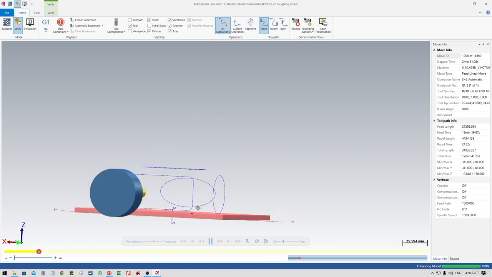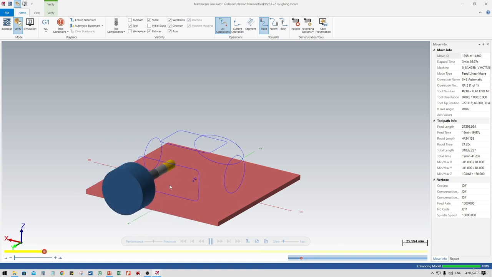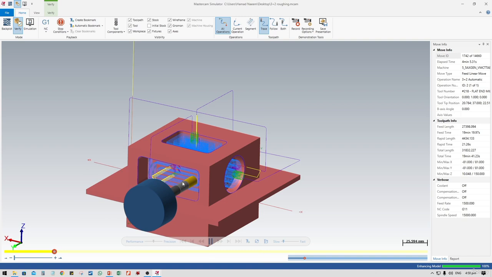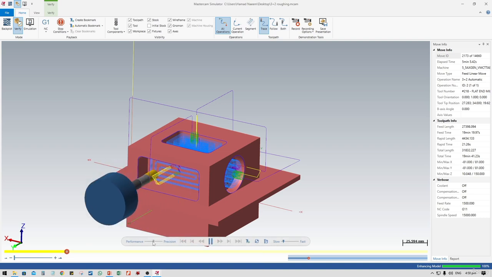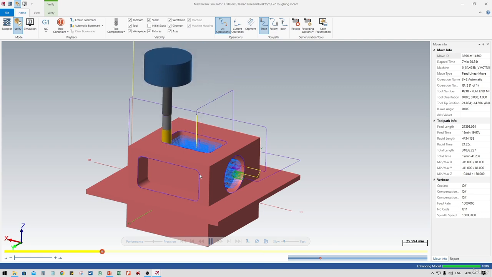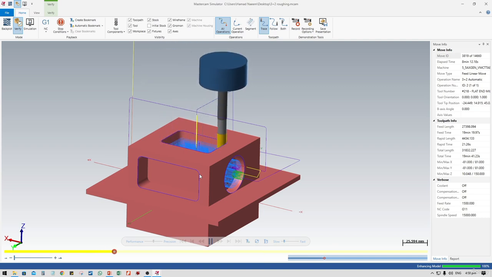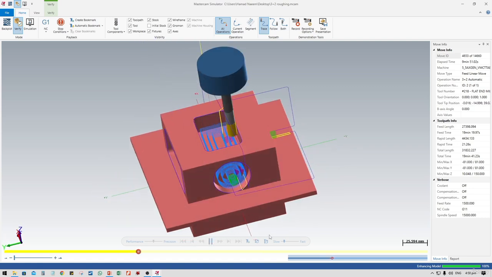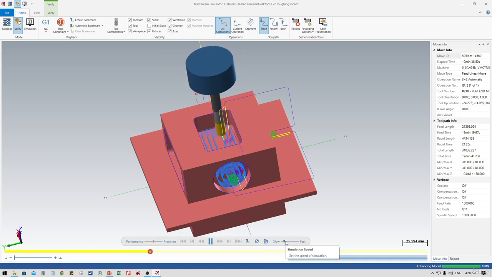This is how it performs the operation. Okay, so it just selected this first, this side, then it will move on to this side, which is the top side. So this is a very interesting toolpath.